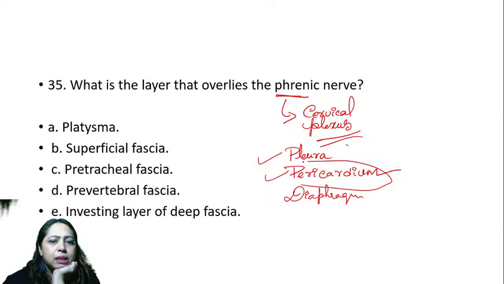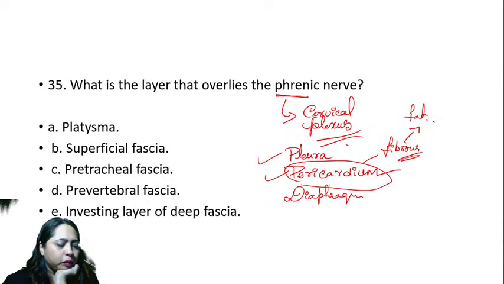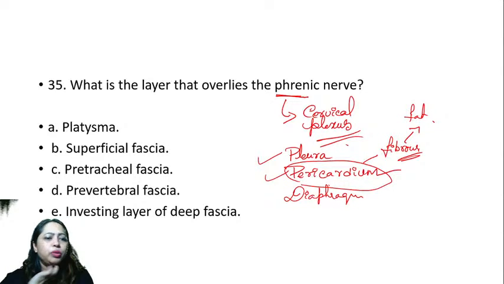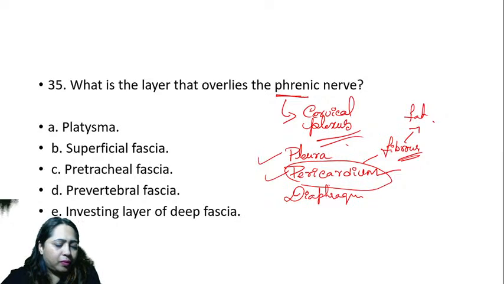So when it supplies the pericardium, that is fibrous. It is loaded with fat. Correct? So what do you think is the answer? The options are platysma, superficial fascia, pretracheal fascia, prevertebral, and investing layer. So you can always debate between two things: the superficial fascia and the pretracheal fascia.